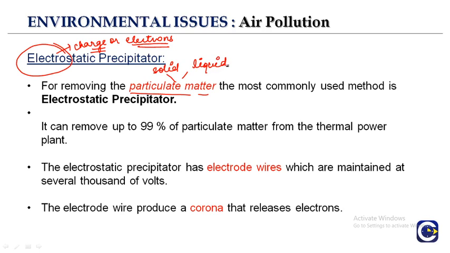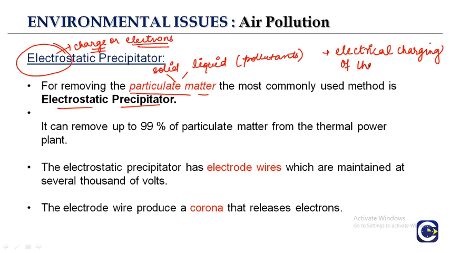The most commonly used method to remove the solid and liquid pollutants is the electrostatic precipitator. It is a very effective device to remove the particulate matter, and it works on the principle of electrical charging of the dust particle.